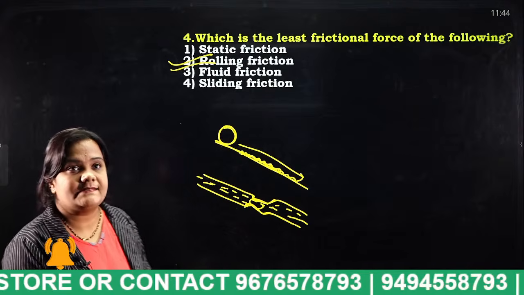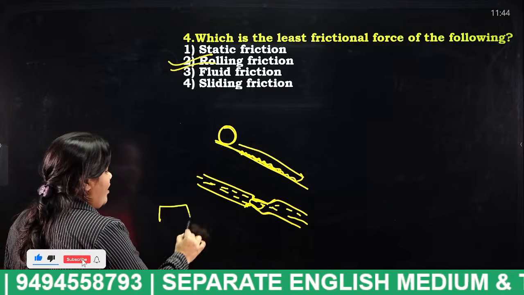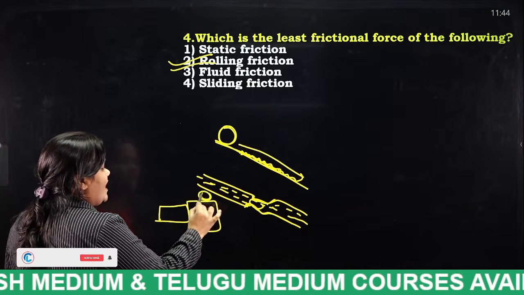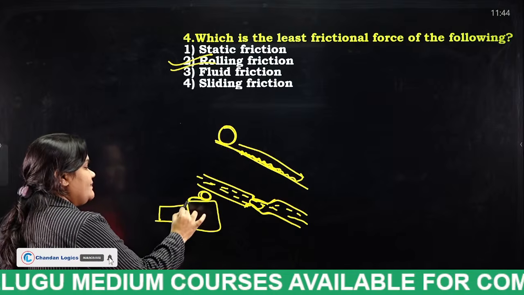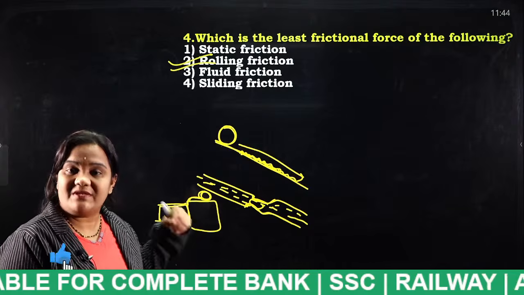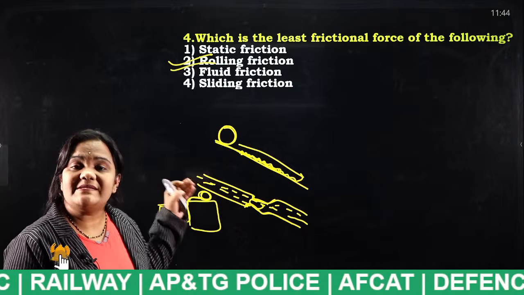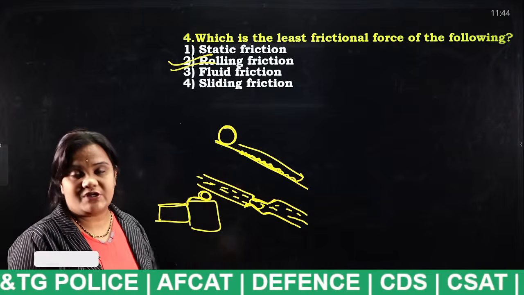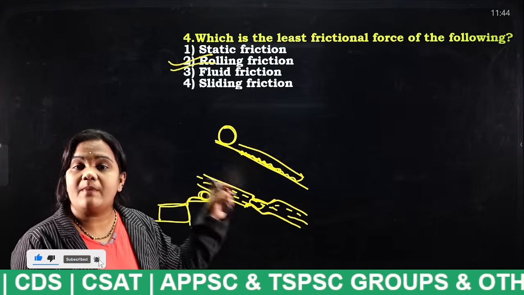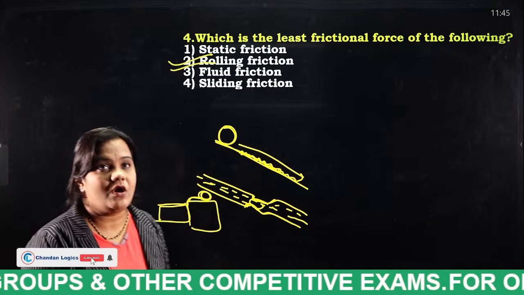Okay, yes. Next, sliding friction means this is a surface and this is a surface. So the ball is moving, that is, it is sliding. That means there is a friction acting upon there, at a particular plane. So when compared to all these frictions, which has the least friction? Rolling friction. That means even though the obstacles are there, the movement of that ball will be fast when compared to all other frictions. Okay, next.